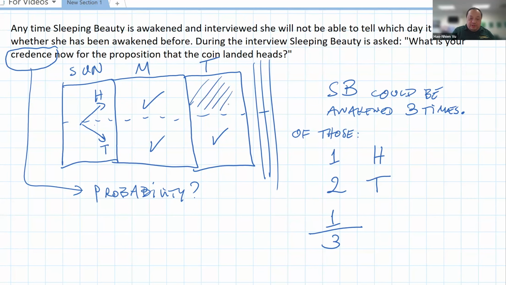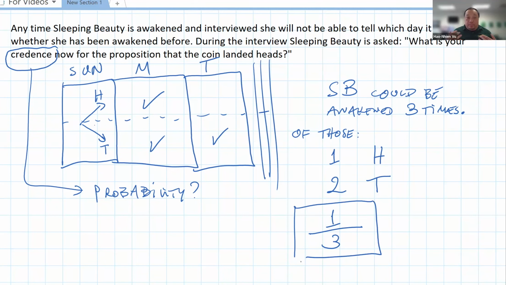This situation here, where the coin landed heads and it is now Tuesday, nobody awakens Sleeping Beauty, so it's not part of our universe. Our universe consists of only the 3 check marks, and one of those check marks is from a coin landing heads. 2 of the check marks are from the coin landing tails. Therefore, there's a total of 3, and 1 out of 3 is heads. So my answer is 1/3.